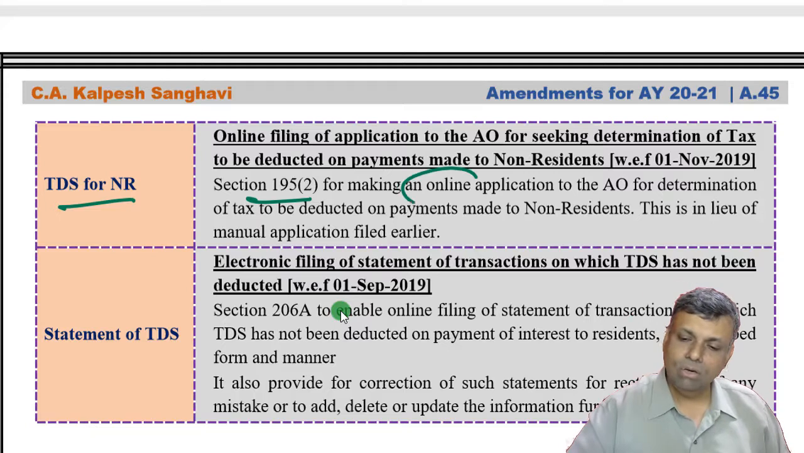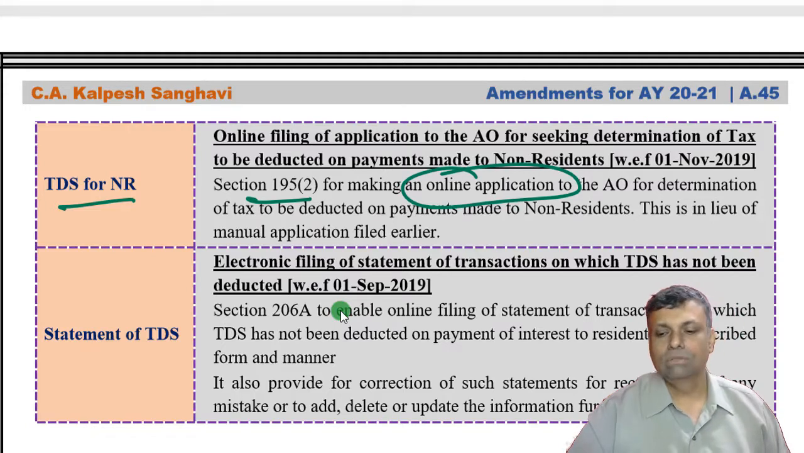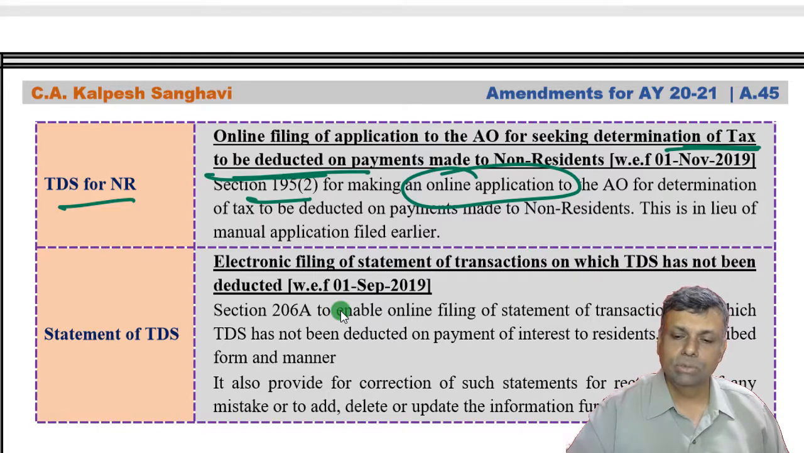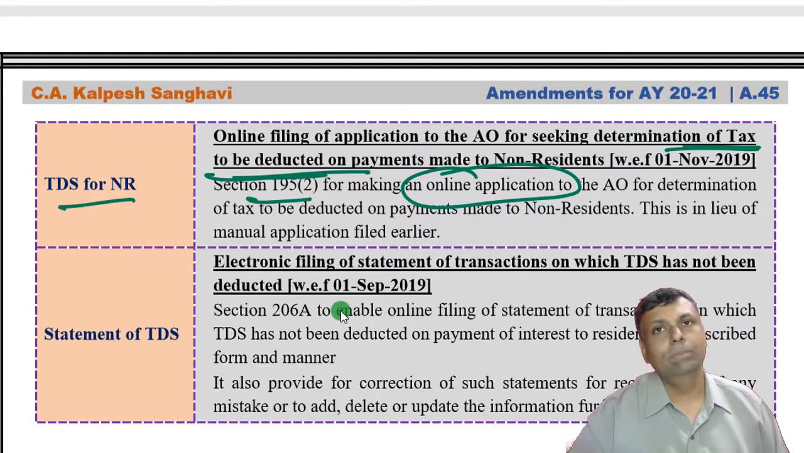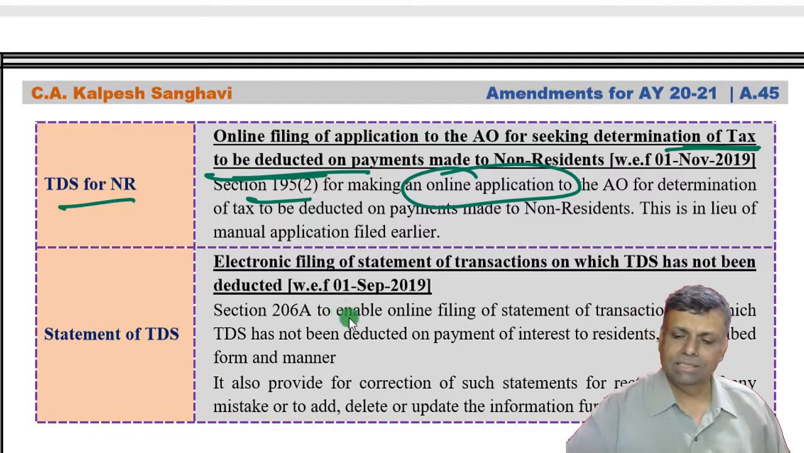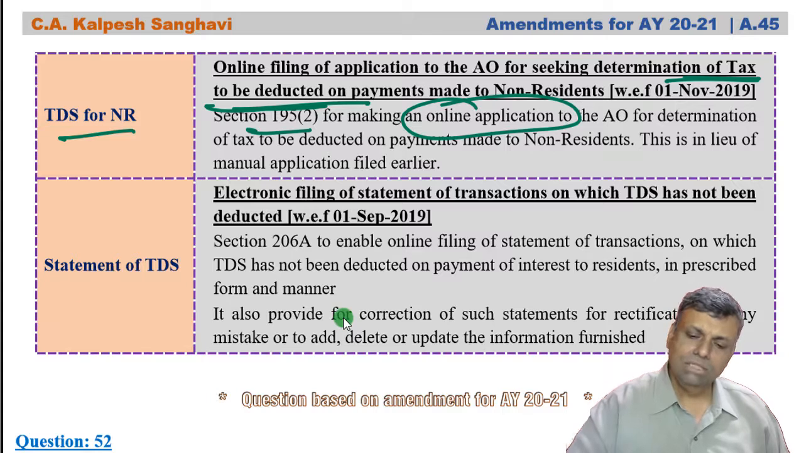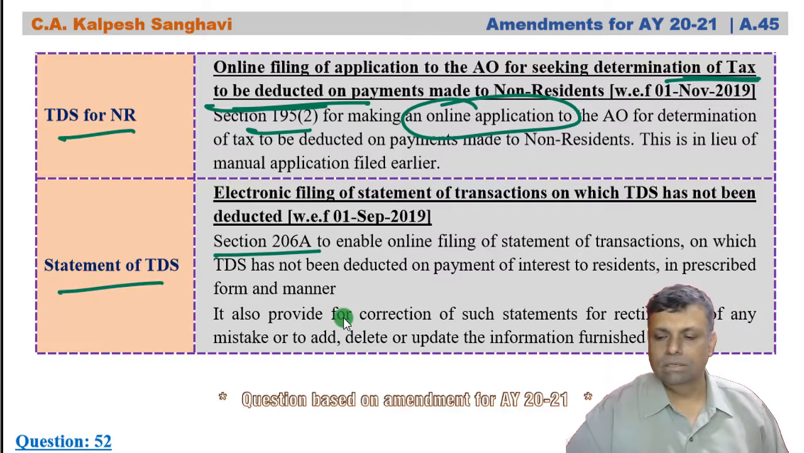Now that particular application can be made online now. So now this particular application seeking the determination of the amount of tax which is to be deducted can be made online. Previously there was no online mechanism, but now it is said that you can make it online. Now, a statement of TDS which is required to be furnished.